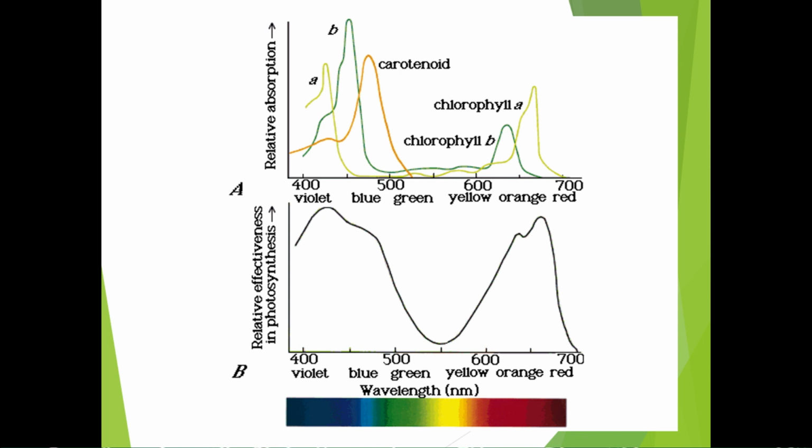And the action spectrum shows the pigments involved in the absorption of light and their effectiveness on photosynthesis. This action spectrum and absorption spectrum are the two important phenomena which define the photosynthetic rate or efficiency of the green plants.